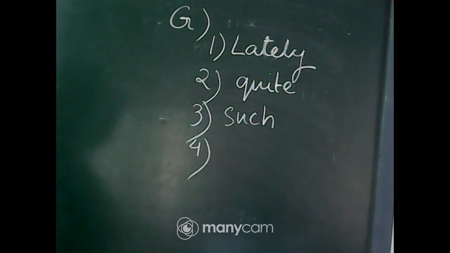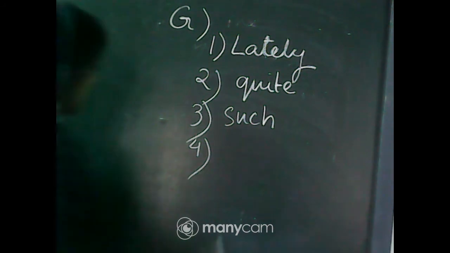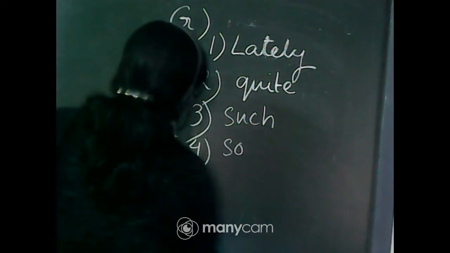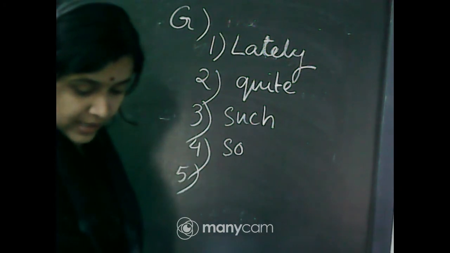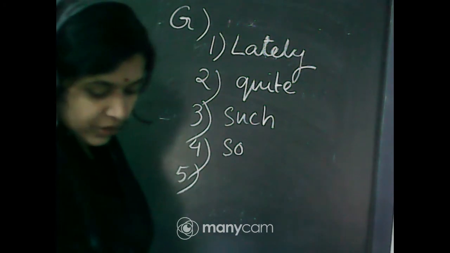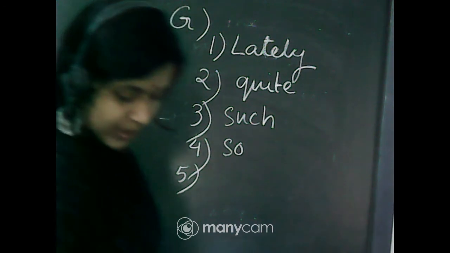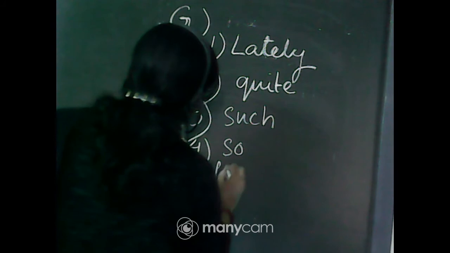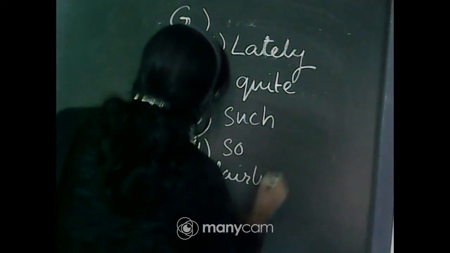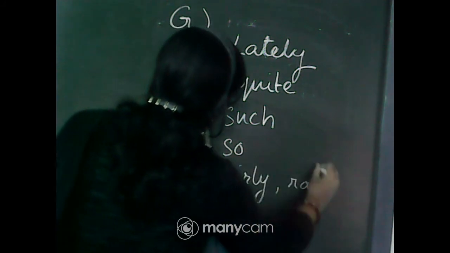Number 4, her song was so melodious. Number 5, the cake is fairly good to taste, but the spring roll is rather stale. So the first one will be fairly, then quite, and rather.